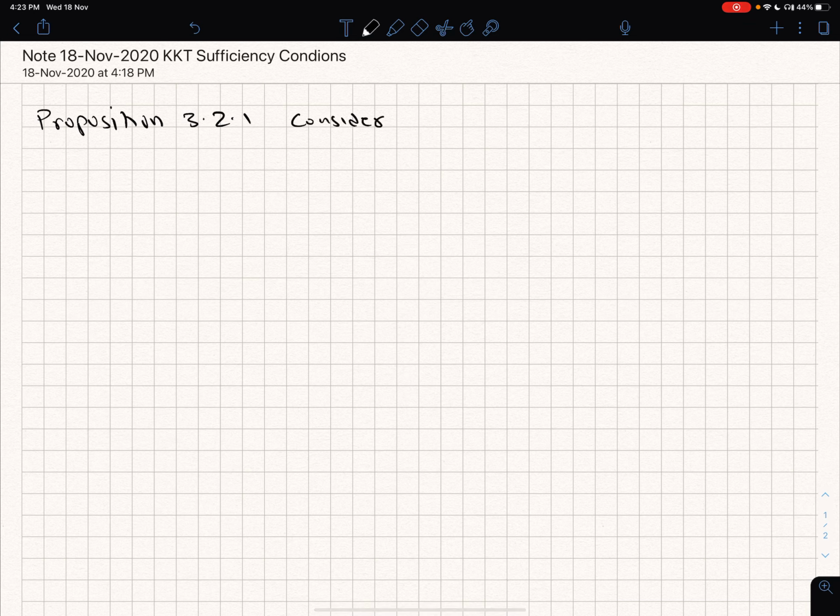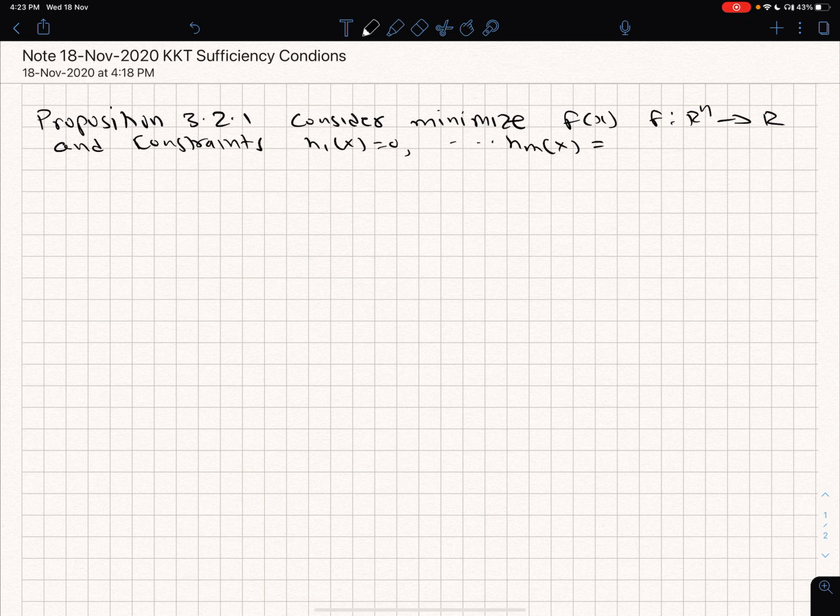Consider: minimize f of x, f being a function from Rn to R, twice continuously differentiable, with constraints h1 of x equal to 0 and so on up to hm of x equal to 0.